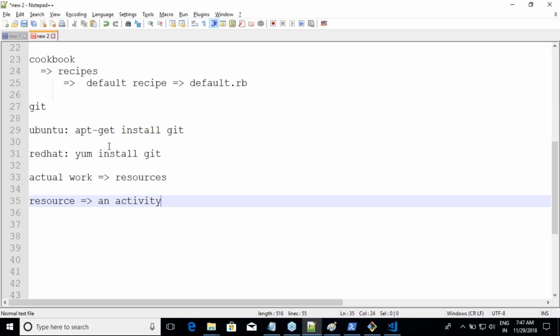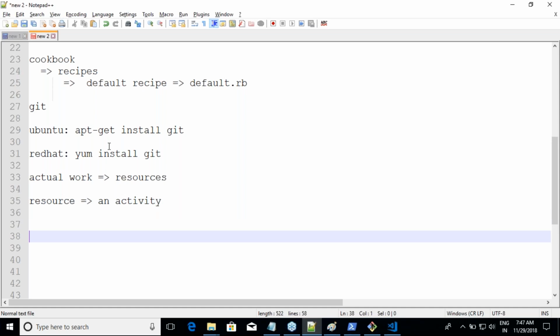Chef has a certain set of resources which we can use to do the automation. For the people who already know Ansible, we were searching for modules there. Here we search for something called resources, and for writing a resource there is a special syntax. Every resource will have a type, and then you can give a name to your resource. This is the name which you are giving. I'll write it as my name so that we are clear.